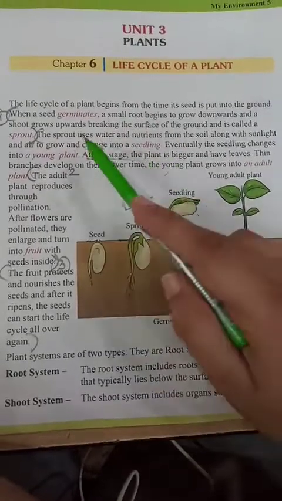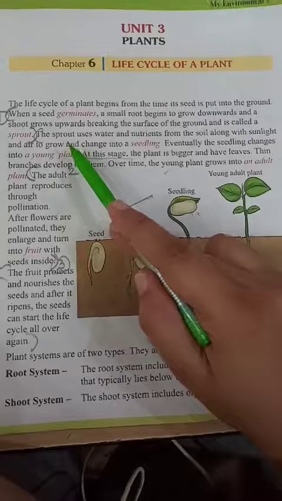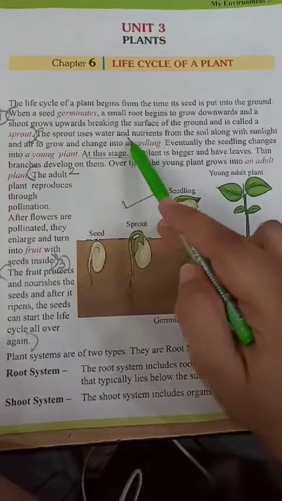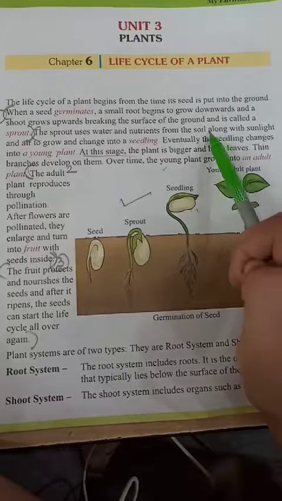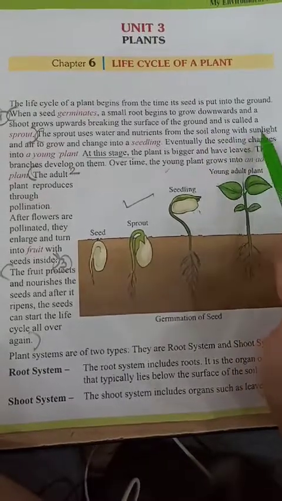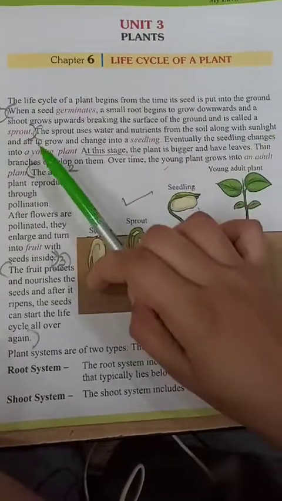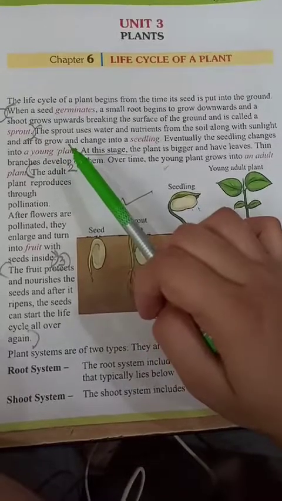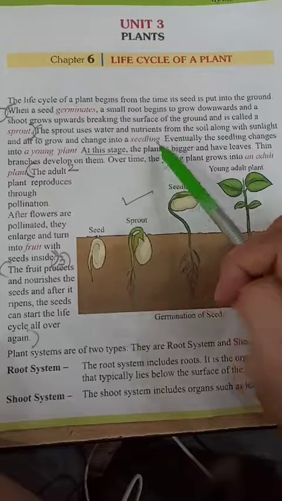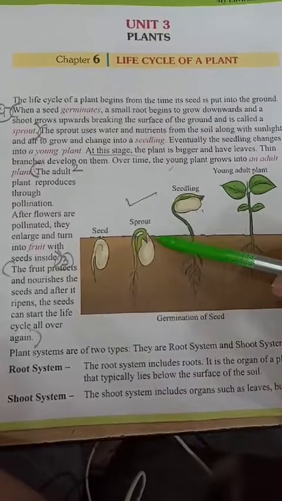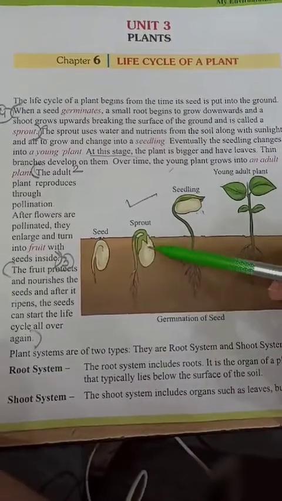Remember about sprout, you should also know that the sprout uses water and nutrients from the soil along with sunlight and air to grow and change into a seedling. See, when this is sprout it looks like this.